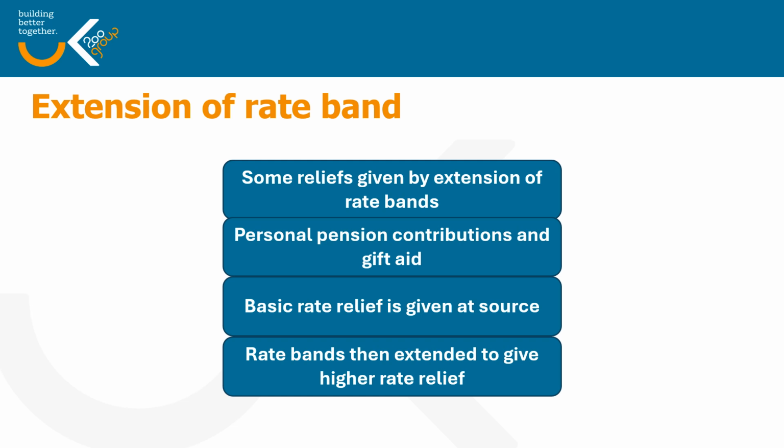Now, if you are a higher rate taxpayer, you actually get your higher rate relief by extending the rate band. So you would add that £100 so that your higher rate threshold would be 37,800 instead of 37,700. And that does give you the higher rate relief. And if you were an additional rate taxpayer, you would also get an extension of the additional rate band as well.